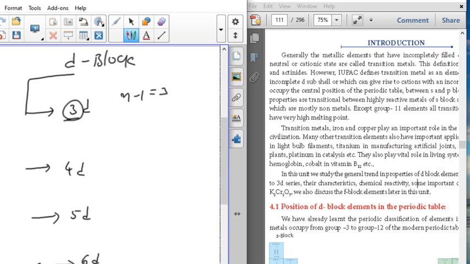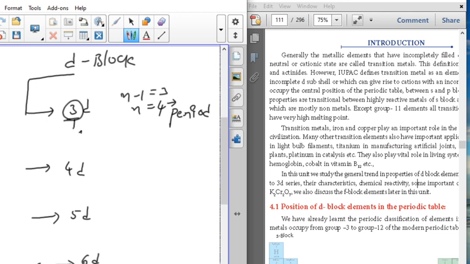Because, as you know from writing electron configurations, the d block electronic configuration is (n minus 1)d. So n is equal to 4, and this stands for the period number. So the 3d series means the 4th period, 4d series means the 5th period, 5d series means the 6th period, and the 6d series starts with the 7th period.